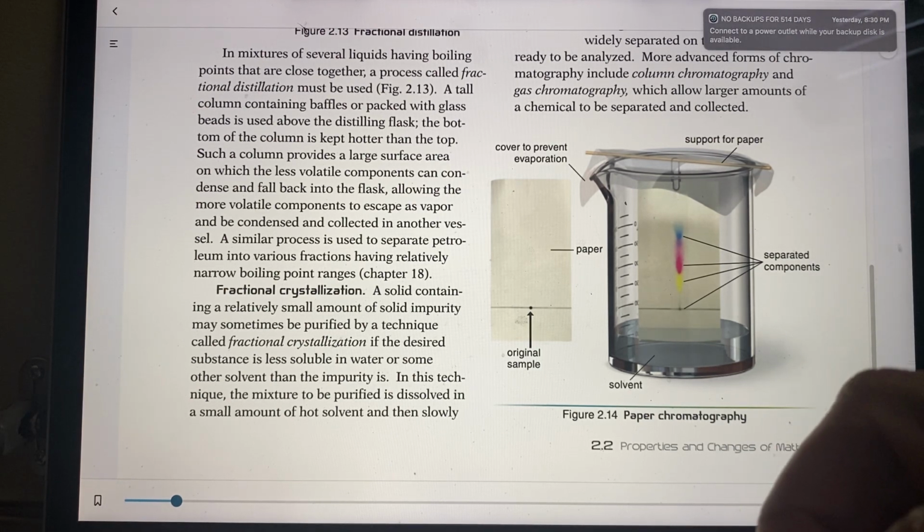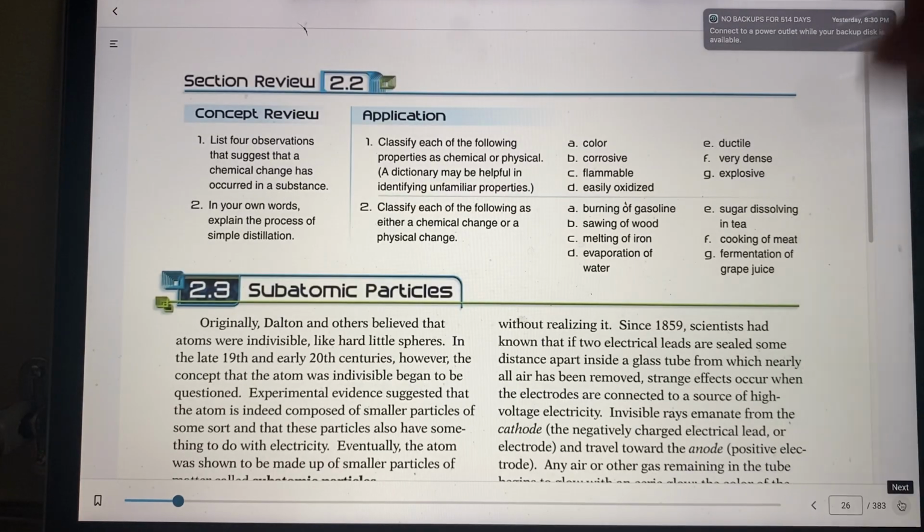Let's go on to the next. In this section review, it says list 4 observations that suggest a chemical change has occurred. Remember those 4 things?